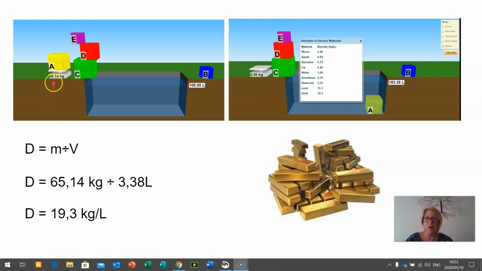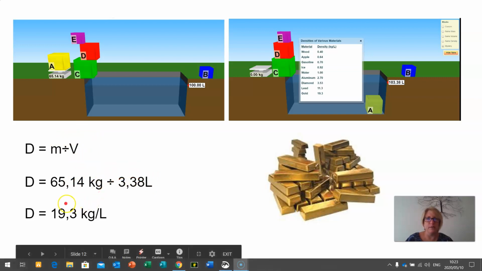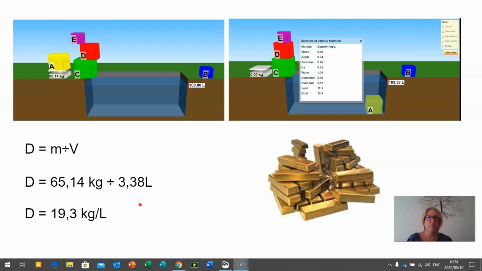The mass I got from here is 65.14 kilograms. So if I use the equation, density equals mass divided by volume, I take the mass and divide it by the volume, and there is my answer, 19.3 kilograms per liter. So how can I identify the likelihood of what substance it is?